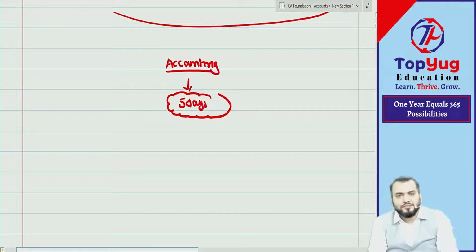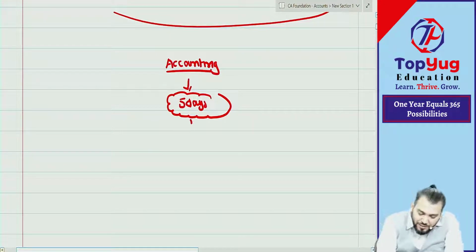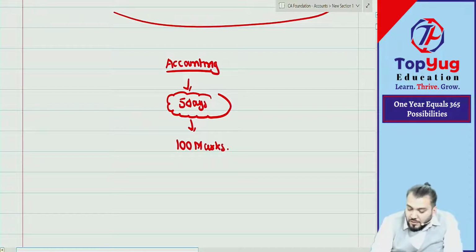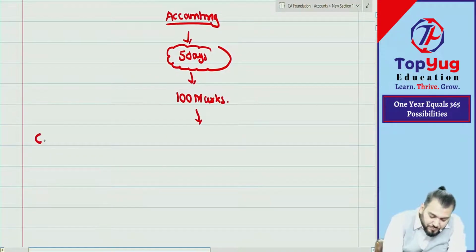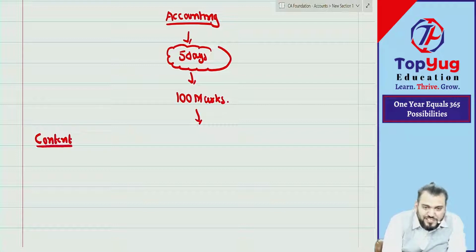In 5 days, for us, I will change the learning process in accounting. Coming to this accounting, this is a 100 marks paper. Got it? Now, as per the content, content means what? Syllabus.